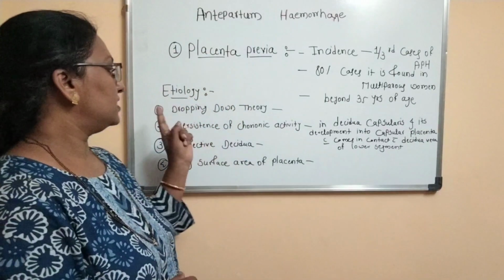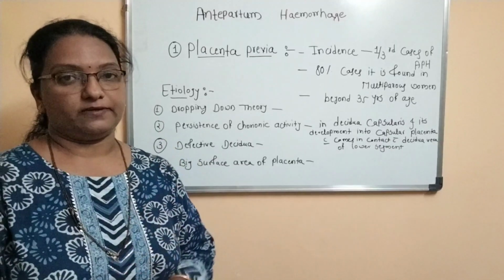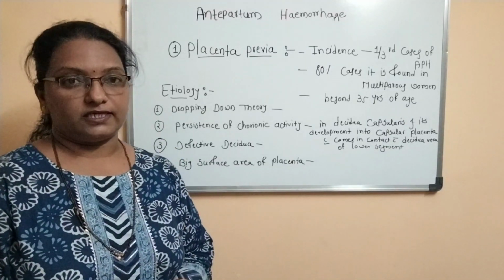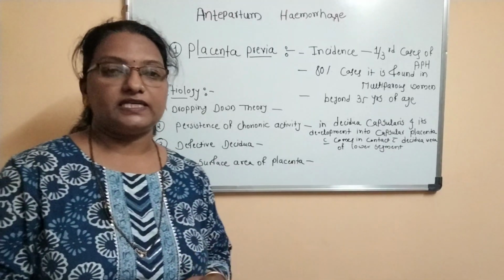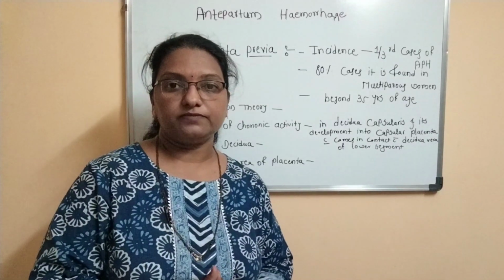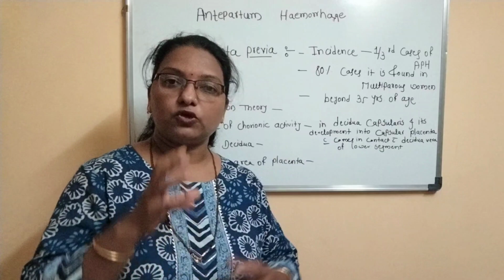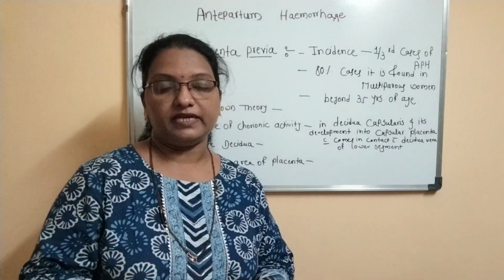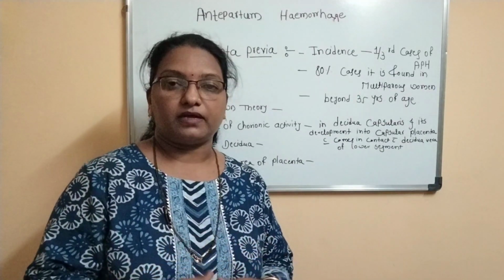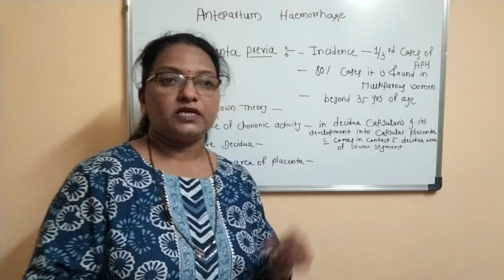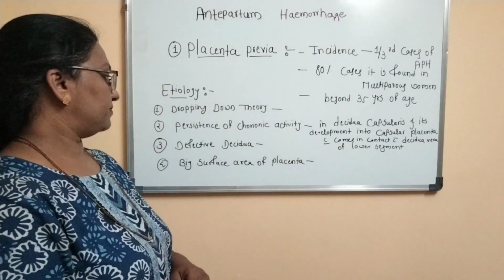The first theory is the dropping down theory. According to this theory, due to poor decidual reaction in the upper segment, the fertilized ovum drops down into the lower segment and the placenta gets implanted there.